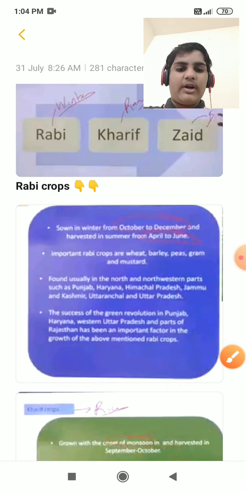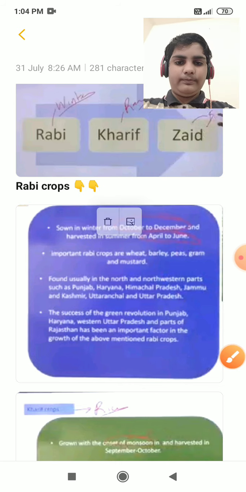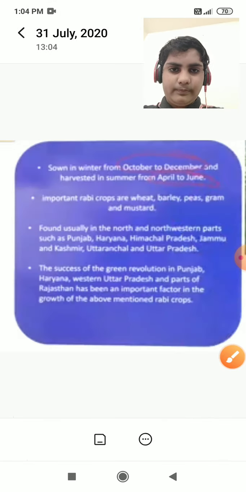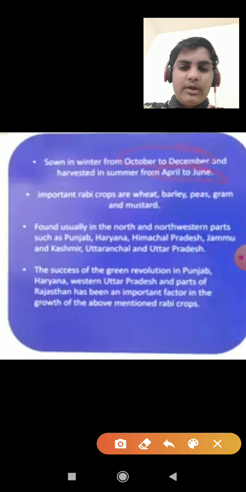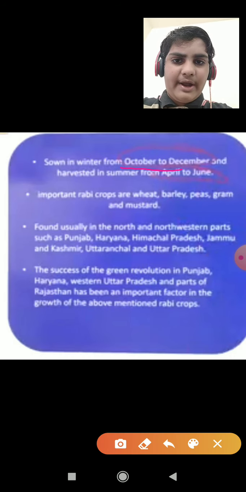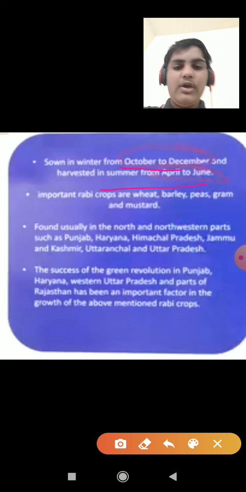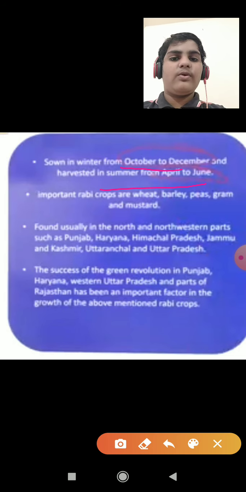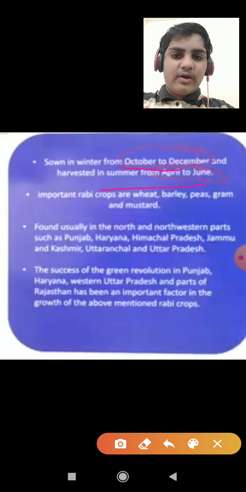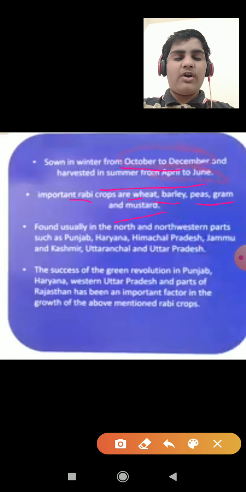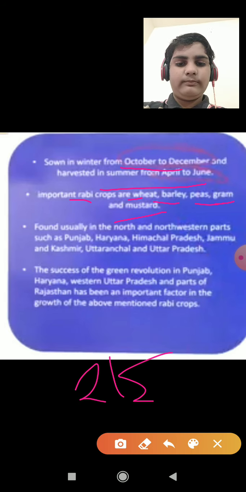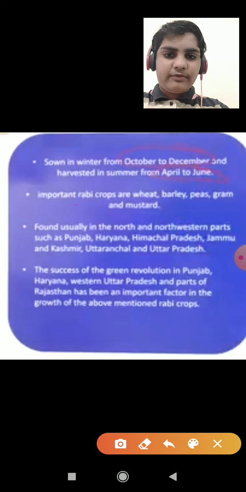So let's move to the Rabi crops. Sown in winter from October to December and harvested in summer from April to June. Means planting starts from October to December and the production comes in summer, April to June. Important Rabi crops are wheat, barley, peas, gram, and mustard. Mustard in Hindi we call rai. These are examples of Rabi crops.